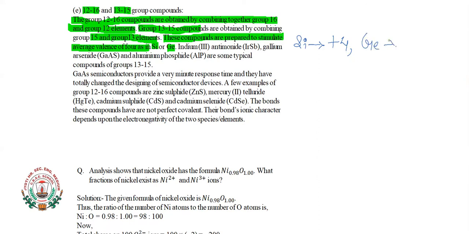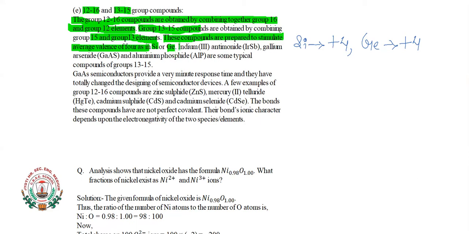Similarly, germanium is also a tetravalent element. Due to this tetravalency, when they are combined with other elements, the simulation of the 4 electrons takes place.